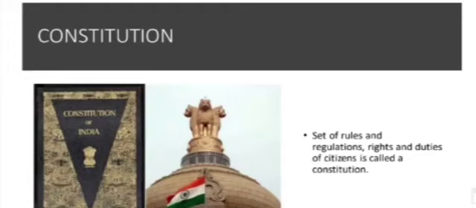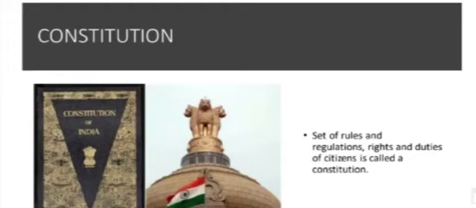The Constitution of India was framed by a body called the Constituent Assembly, whose members were all representatives of the Indian people. So, children, you are learning a new word, the Constitution. It is a document which clearly states the rules and regulations to be followed by the citizens of that country. Every country has its own constitution. The rights of the citizens and the duties of the government are also recorded in this document.